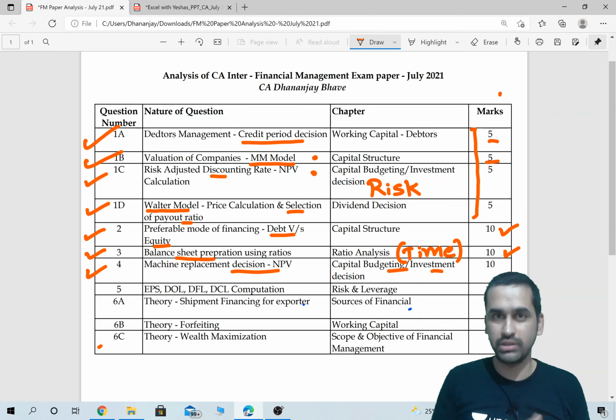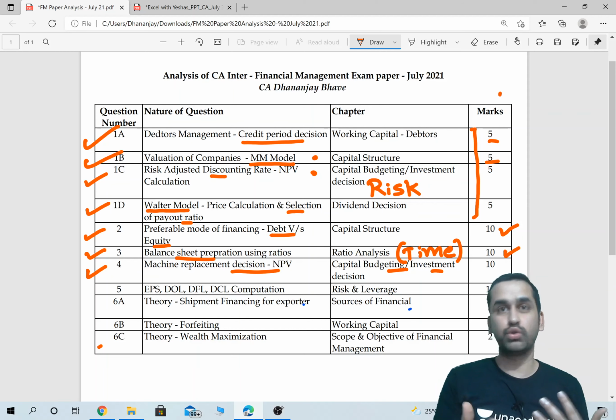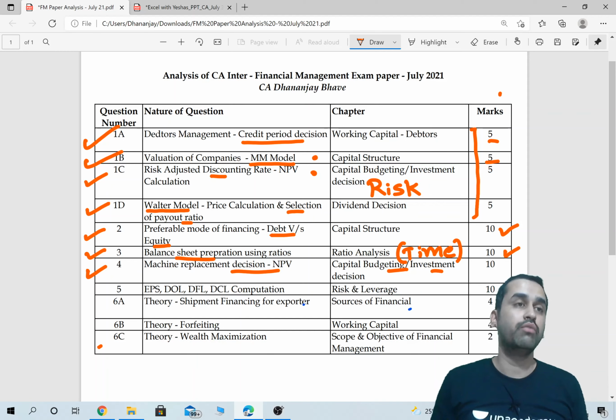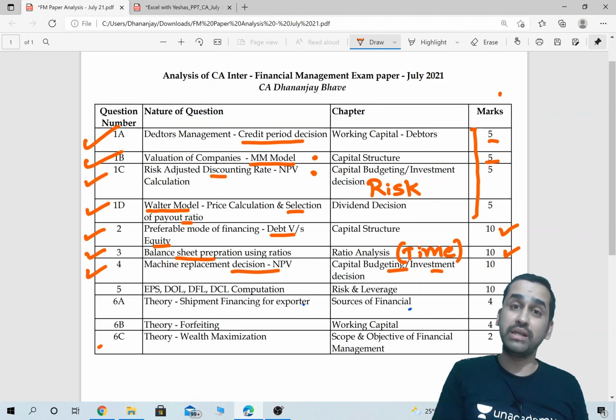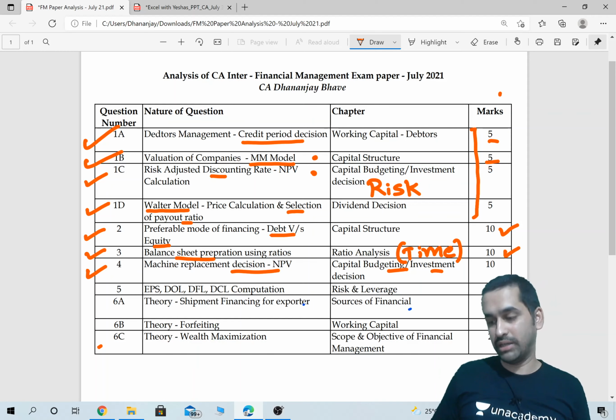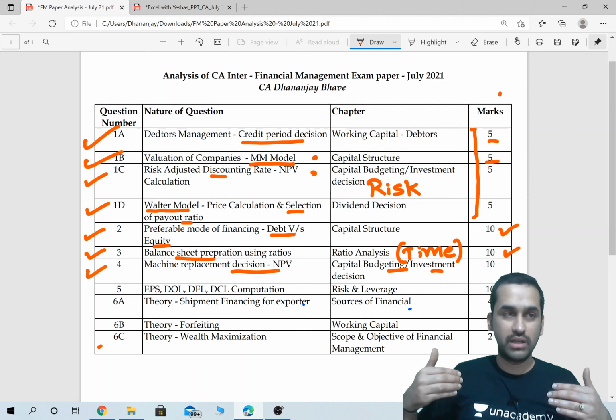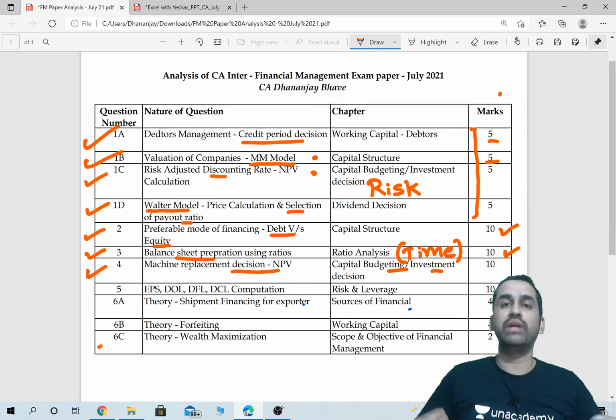We had done one question like this, and a similar question was there even in the RTP. In the RTP there was this question: a machine whose total life is 11 years, we bought it 3 years back, so from today we can use it for 8 more years, but today we are thinking of replacing that old machine with a new machine, and the new machine life is also 8 years. So from today it's about the next 8 years.